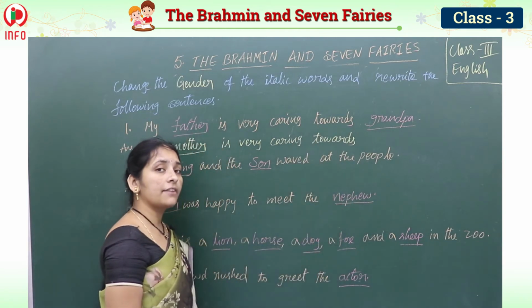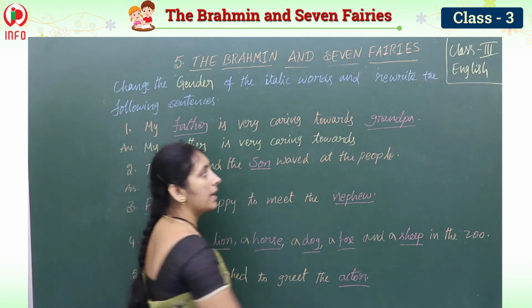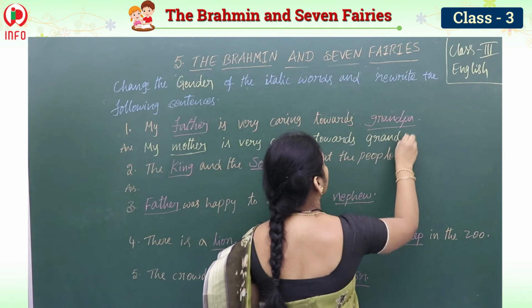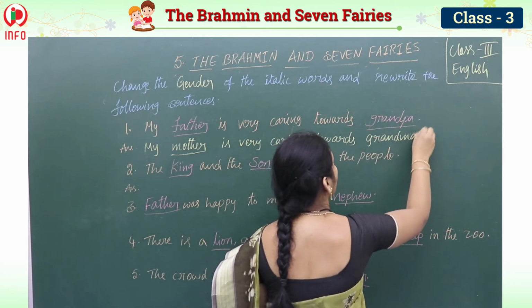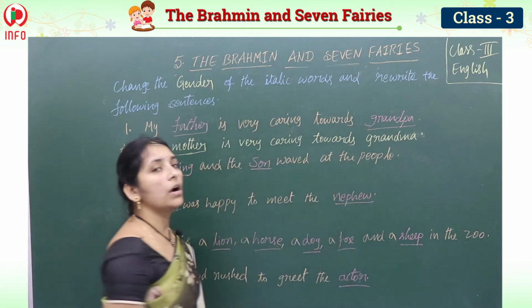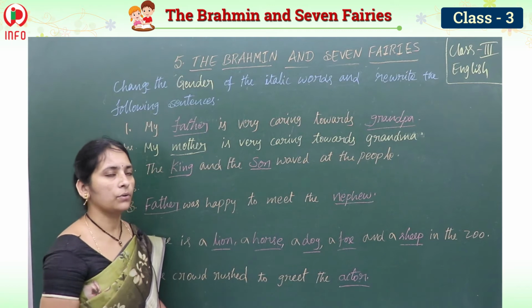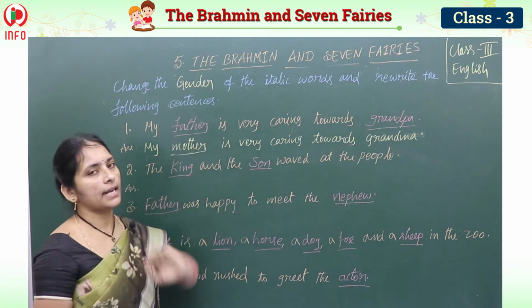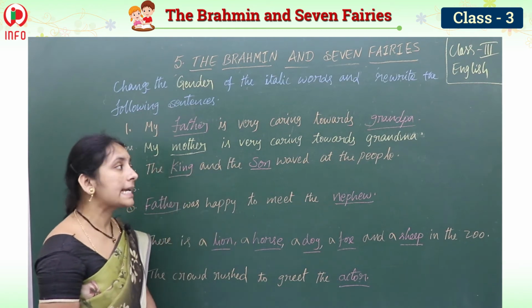Grandpa is masculine or feminine? Very good, masculine. Then what is the feminine? Grandma. My mother is very caring towards grandma or grandmother. Grandpa means we write grandma here. My father is very caring towards grandpa. My mother is very caring towards grandma.